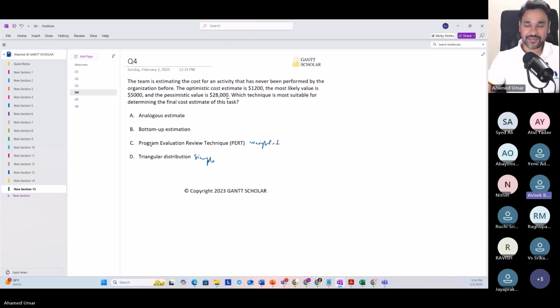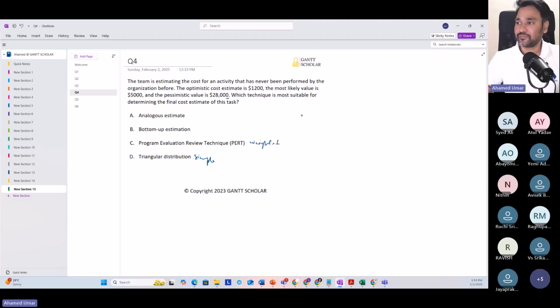So why did you choose C, but eliminate D? There is a huge difference between the most likely and the pessimistic value. Very good. Very causal. Yeah. So what will happen if we go with the simple average? The value will go somewhere in the middle of the band, right? Yes. And it will make the estimate unrealistic.